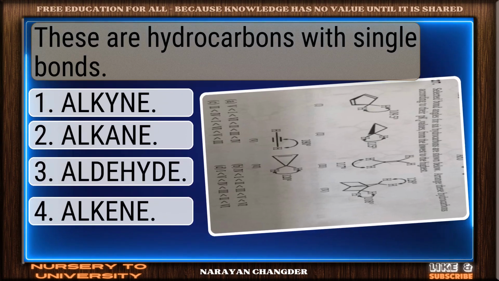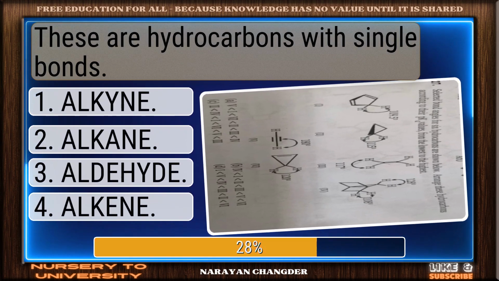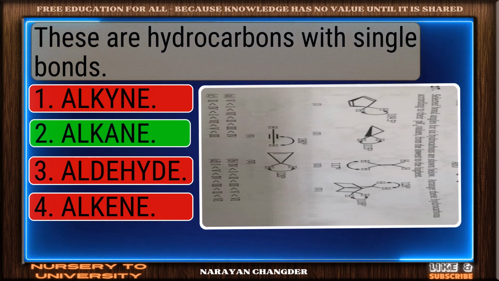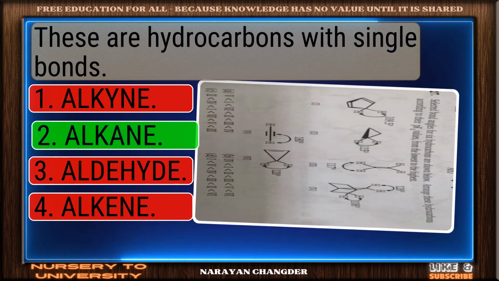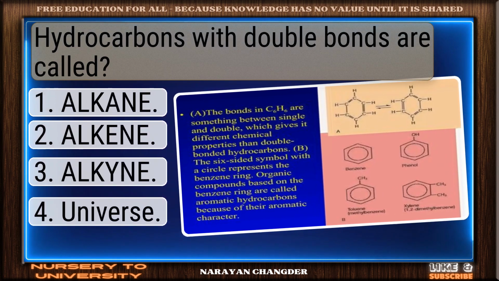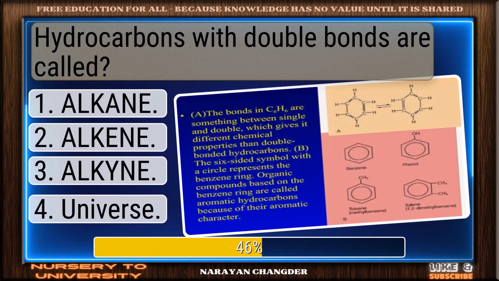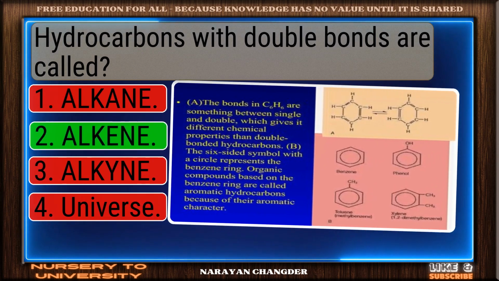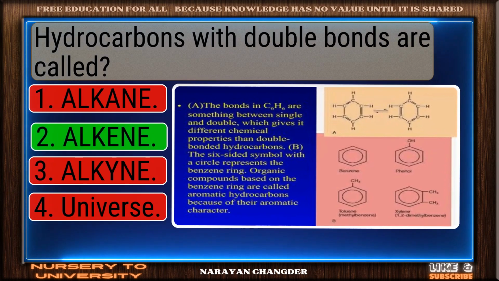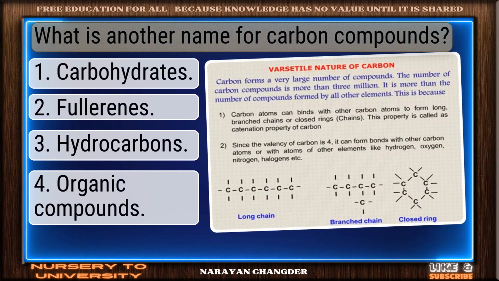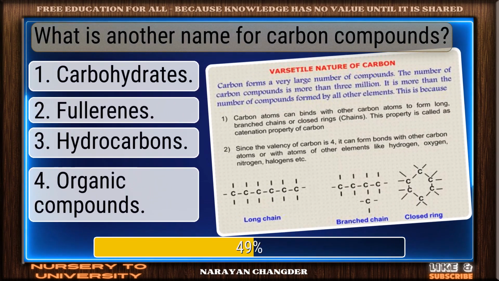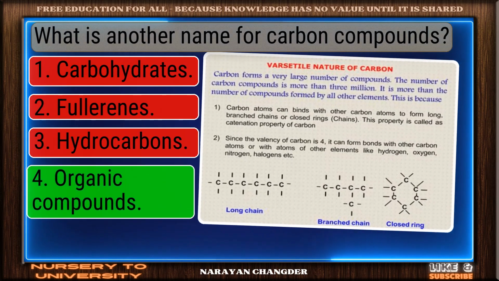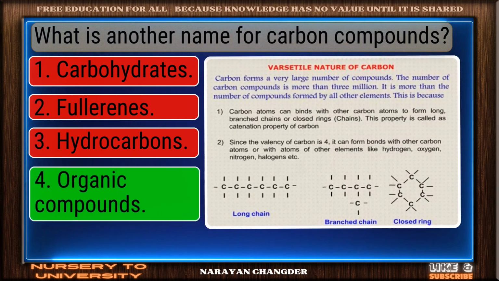These are hydrocarbons with single bonds. Well reasoned. Alkane is the correct choice. Hydrocarbons with double bonds are called. Sharp thinking. Alkyne is the right choice. What is another name for carbon compounds? You're right. Organic compounds is the correct answer.